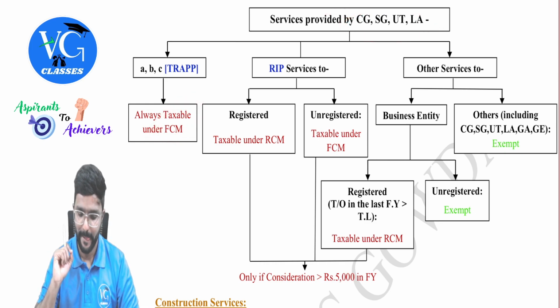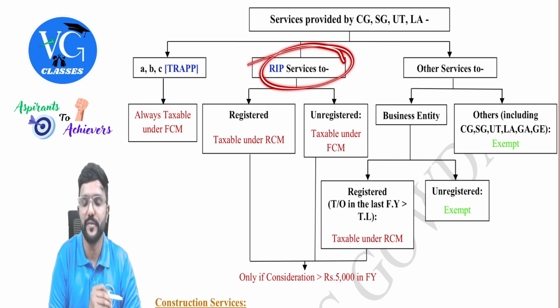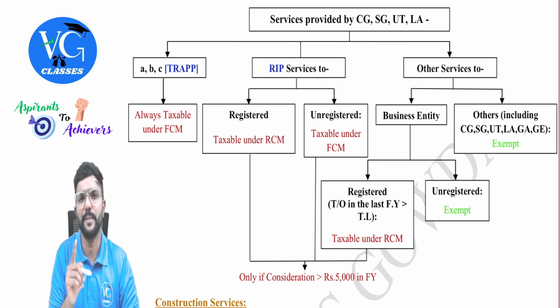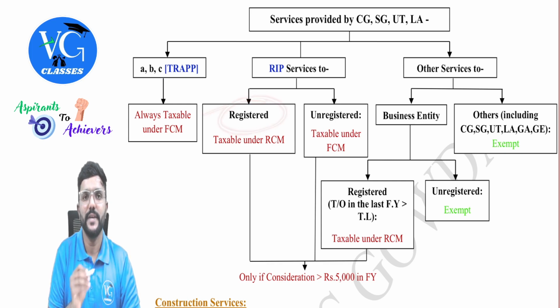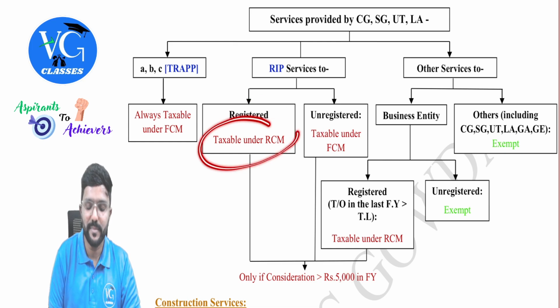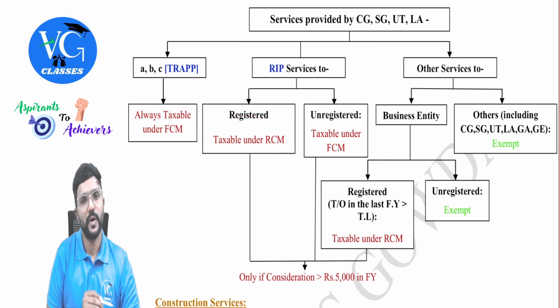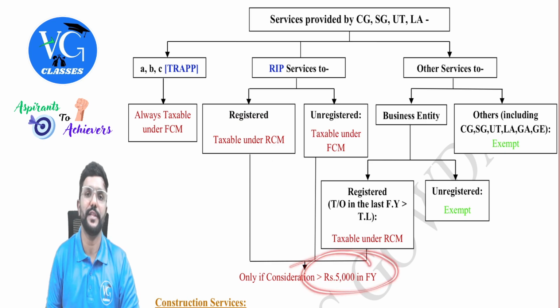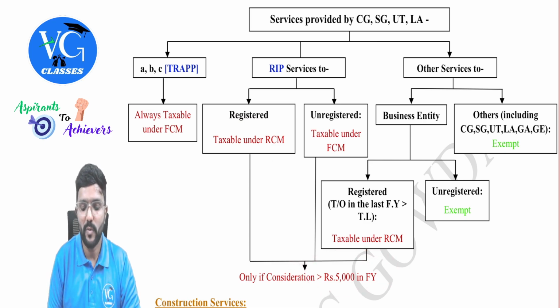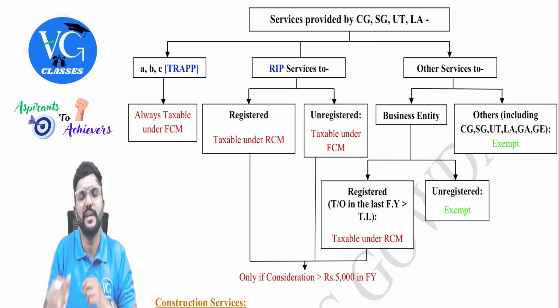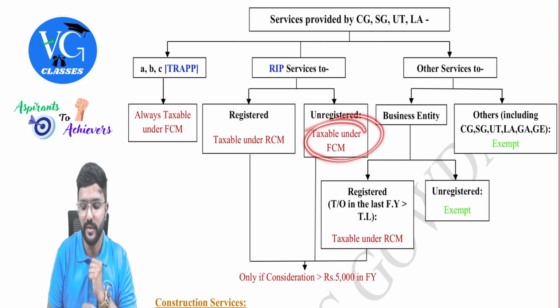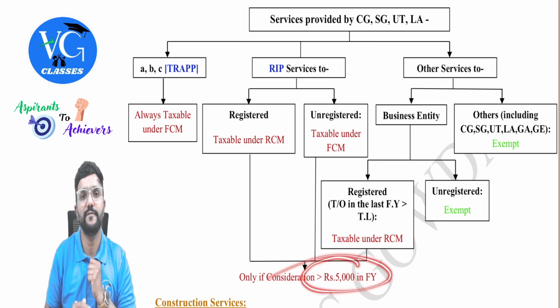That is GST. Next, if it is RIP services, that is the second category of services. RIP means renting of immobile property. Check who is the recipient. If recipient is registered, then it is taxable under reverse charge mechanism, but only if consideration is more than 5,000. Sir, what if recipient is not registered? Tenant is not registered, sir. Then it is taxable under FCM, but only if consideration is more than 5,000.